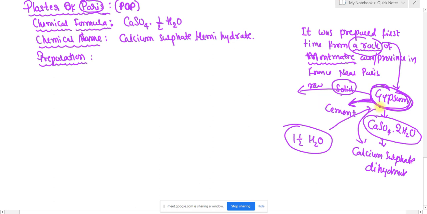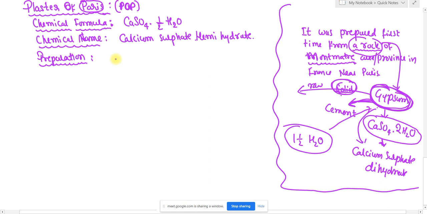Due to its property, when combined with water it solidifies, or gets converted into solid. The chemical formula of gypsum is CaSO4.2H2O and its chemical name is calcium sulfate dihydrate. This is all about gypsum, which is used as a raw material in the preparation of plaster of Paris. Now I am going to write the preparation. Students, have you got the idea?